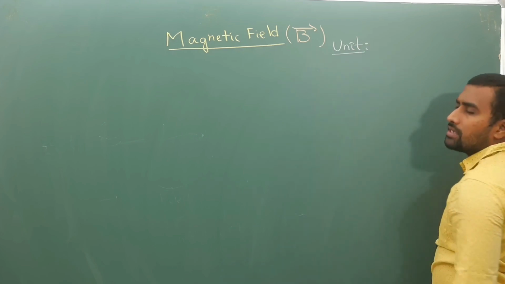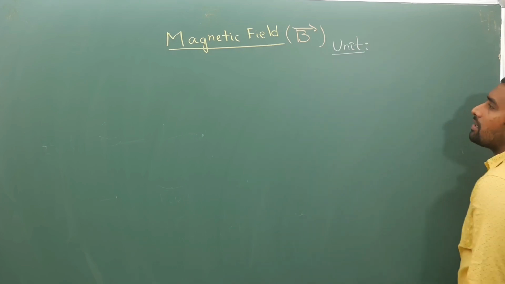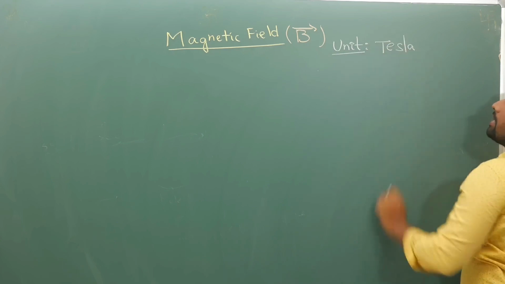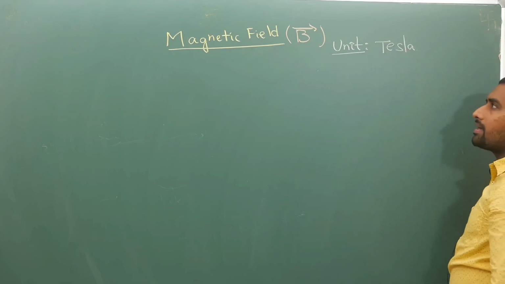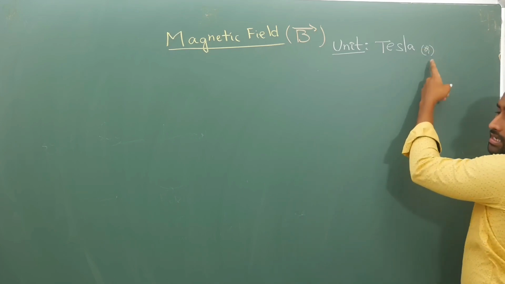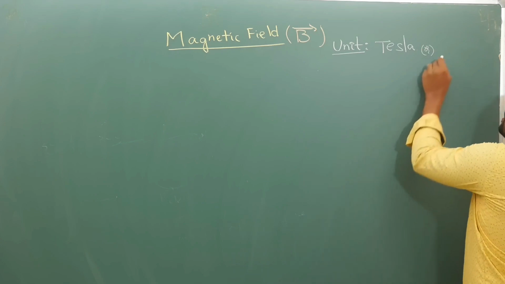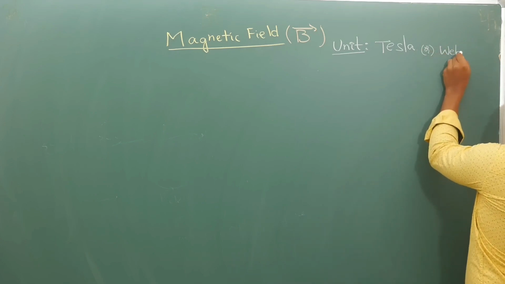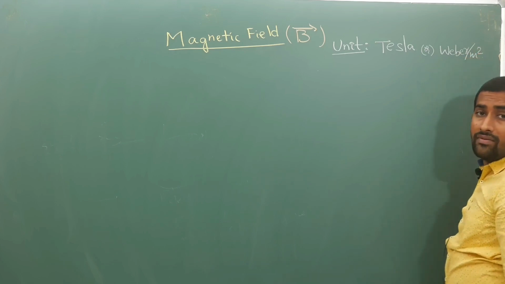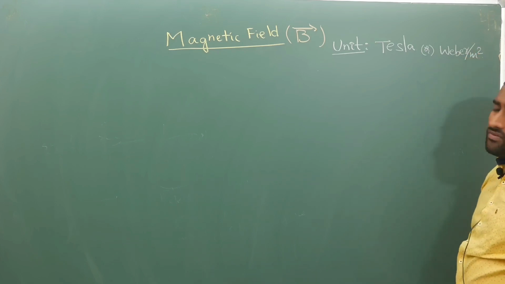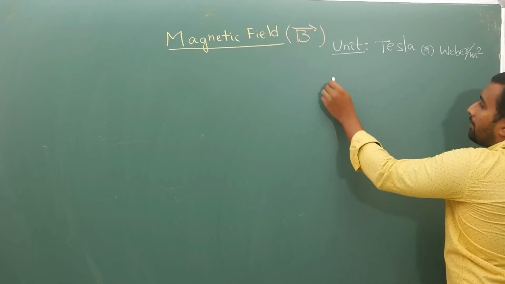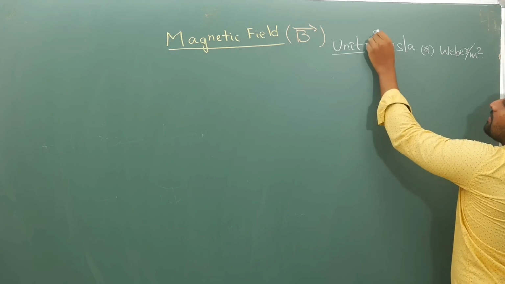So what is the unit of magnetic field? Your unit of magnetic field is Tesla. Tesla is the unit of magnetic field. Later you will study it in the electromagnetic induction chapter. You will also study it as Weber per meter square. So Weber per meter square is the unit of magnetic field. Next, coming to this part is your SI unit.